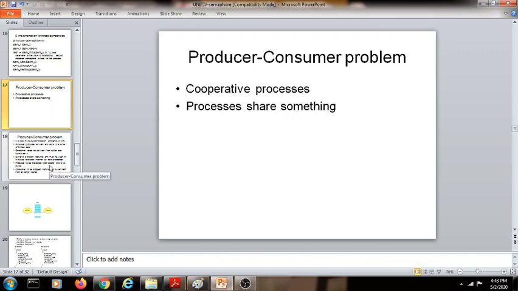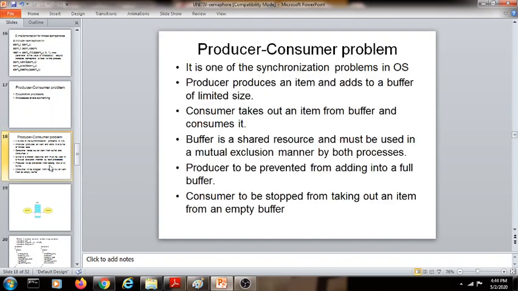So whenever there is interprocess synchronization, there is a standard problem of producer-consumer type. So this is a classical problem of interprocess communication or interprocess synchronization. Interprocess synchronization means whenever two processes try to synchronize with each other or they try to communicate, this problem can arise. So it is one of the synchronization problems in operating system.